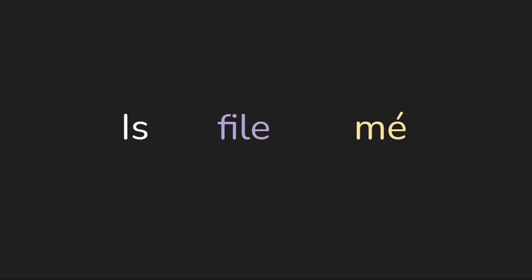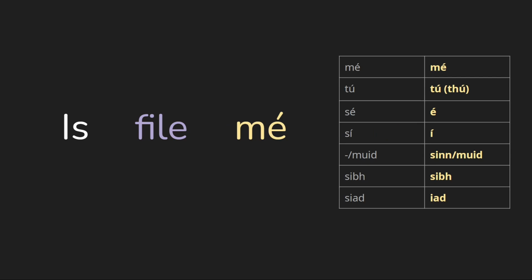I am a poet. You see here that we're using the object forms of the pronouns, so him rather than he. That's just a quirk of how the copula works. You use those forms with it. Additionally, we use tu or who. Now, in the standard, it would be who here, so is fille who, you're a poet. But in Munster, it's reasonably common to use tu without lenition. So you just say is fearr tú, you're a man.